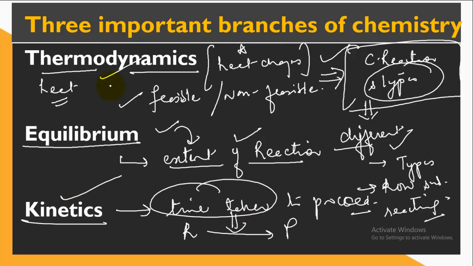So these 4 branches are very important. One is chemical reaction, which we are studying about the different types. What is the chemical reaction, that how the reactants are converting into products, the process which is involved, that how it is getting converted. Thermodynamics confirms the feasibility or non-feasibility, equilibrium confirms the extent, and kinetics confirms the time taken, or you can say the speed at which the reactants are converting into products.